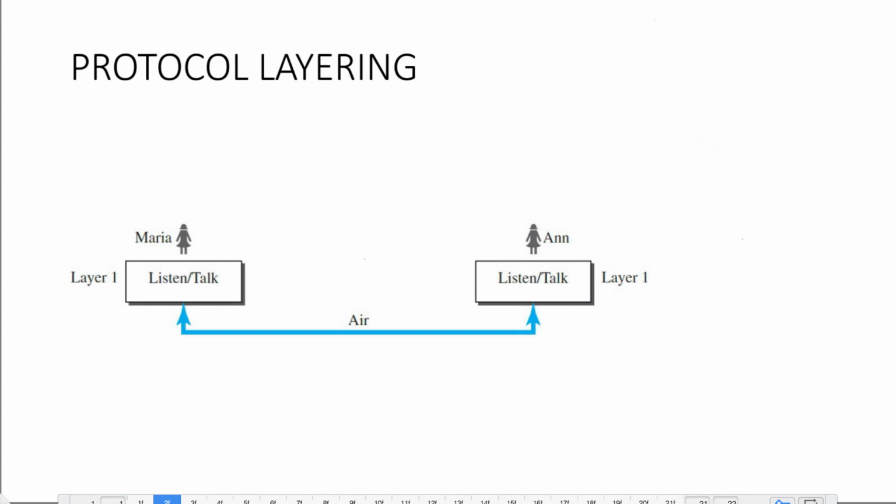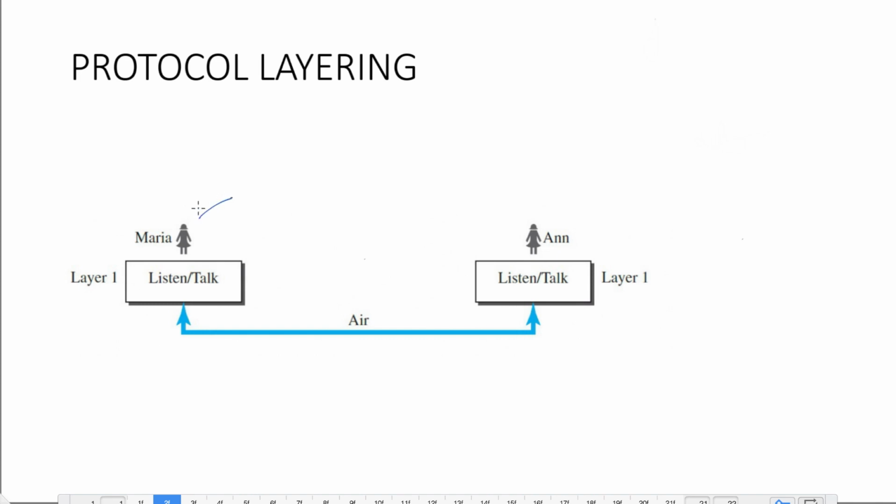In this video, we will talk about layers in networking. So let's understand layers and this layering of protocols with one example. Suppose there is one person, Maria, who is talking to another person, Anne, and both are sitting in front of each other and they are talking.